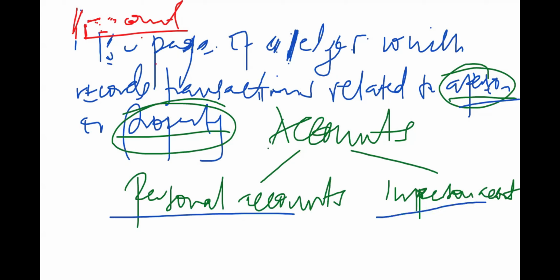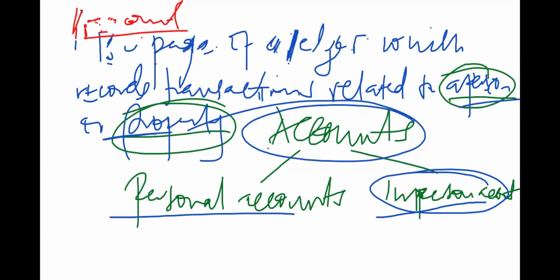So these impersonal accounts are going to be related to properties of business organizations. And those are the two broad classifications of accounts. But now we need to understand what are personal accounts and what are impersonal accounts.